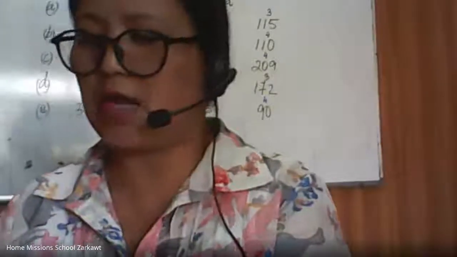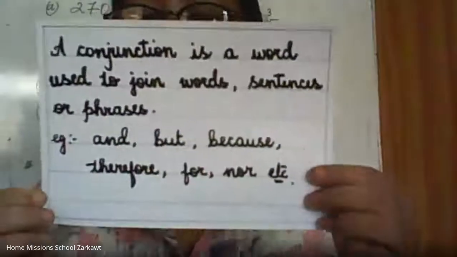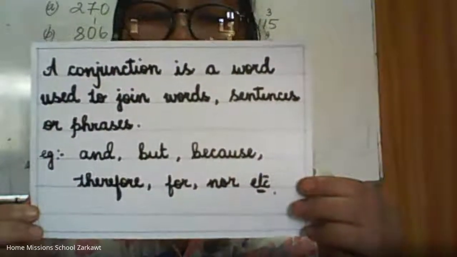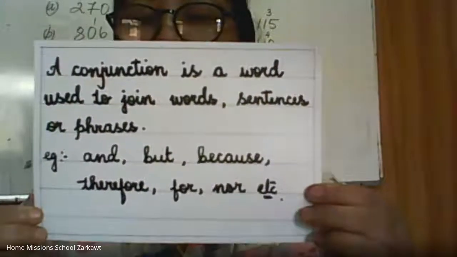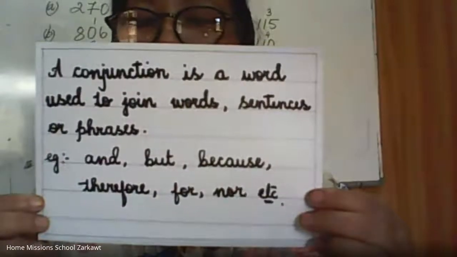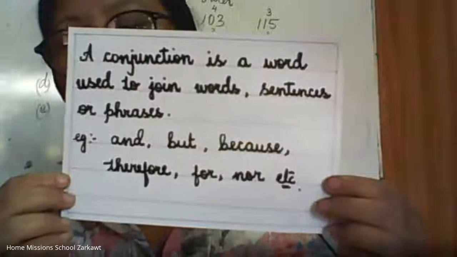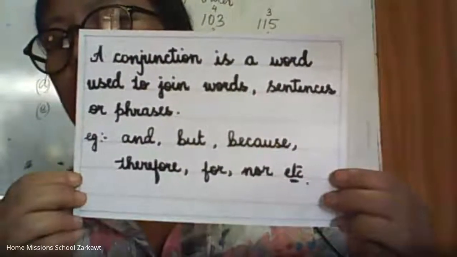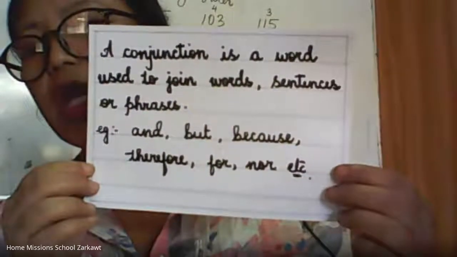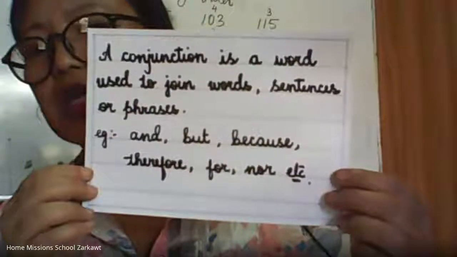All right. Our next one is conjunction. What is a conjunction? Conjunction is a word used to join words, sentences, or phrases. Okay? Conjunctions are words used to join words or sentences or phrases.